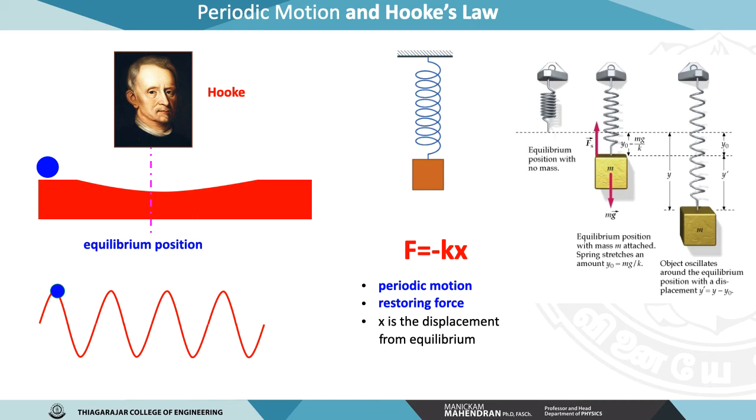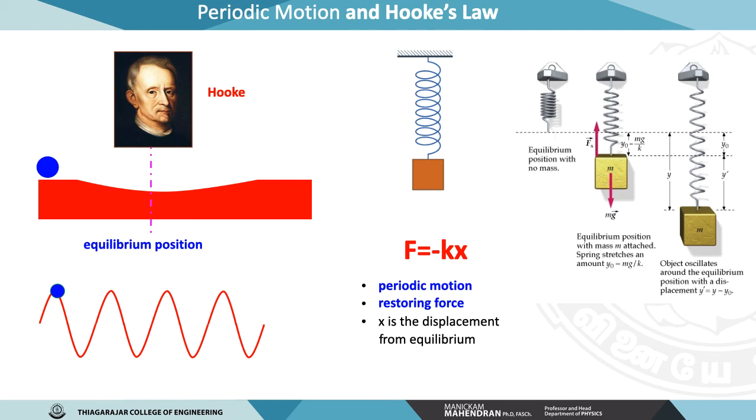Just look at the difference of the elongation in the spring. When you keep on adding the load, again it goes down. So the third diagram says that the load is further applied, and when the load is removed from this spring, it comes back to this one. It satisfies what is called Hooke's law.